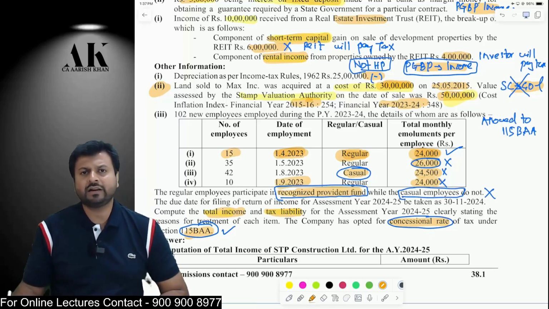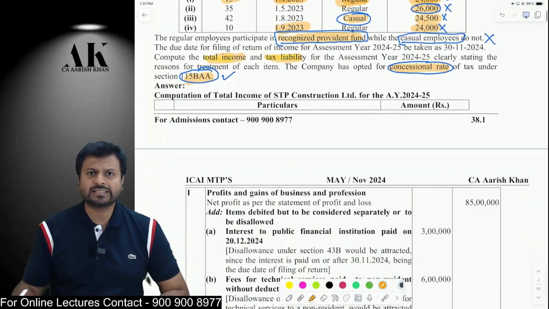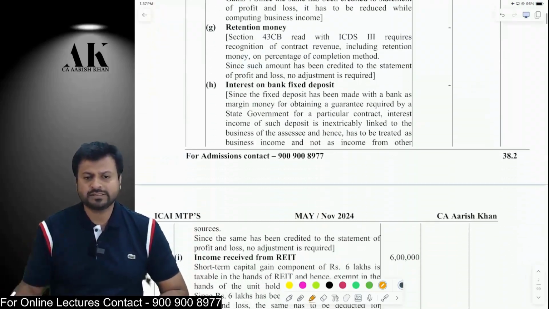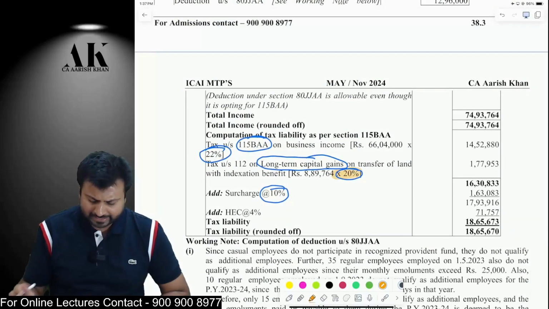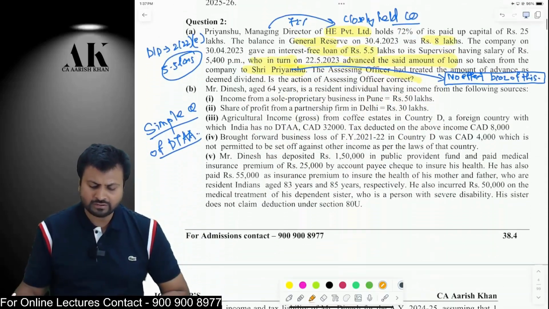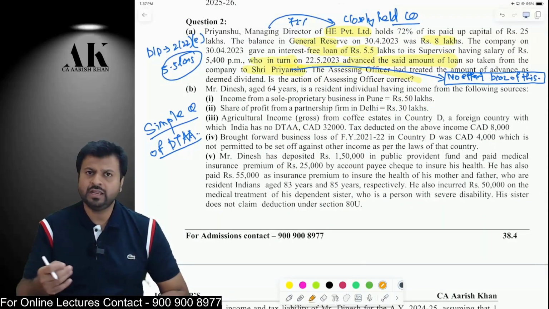Now, what is the tax rate under 115BAA? It is 22% tax plus 10% surcharge and 4% cess, and on long-term capital gains it will be 20% tax. Okay, it will be 20% tax directly. Okay, I hope it is clear to all of you. This is how you are going to compute the total income and tax liability of this particular assessee.